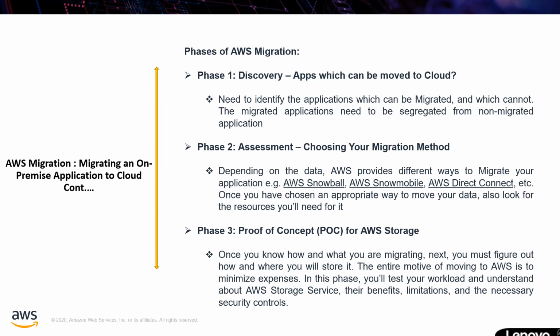Here are the phases. Phase 1, discovery. That means finding applications which can be moved to the cloud. There are 2 types of application you have. One can be migrated, and some applications cannot be migrated. So you have to segregate these 2 types, from migration to non-migration, so that you can focus only on migration. Those applications that are eligible to migrate are the only ones you are going to migrate. So that is the discovery phase.